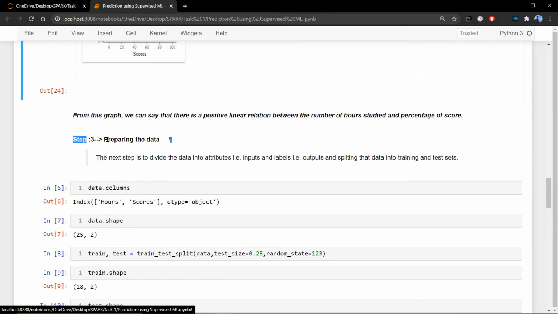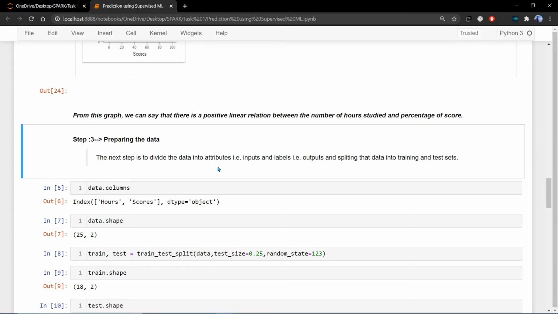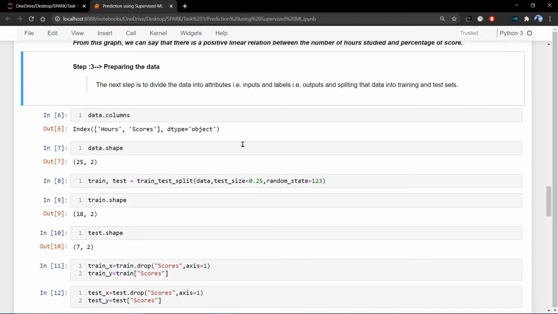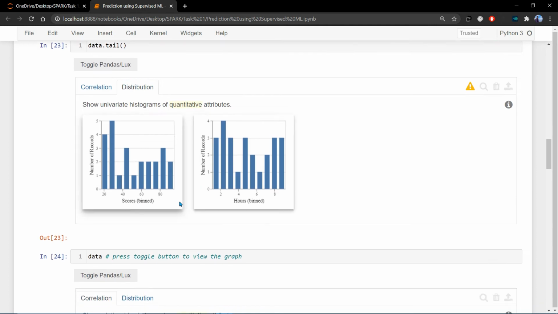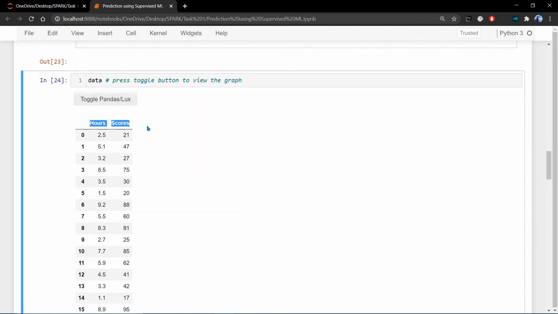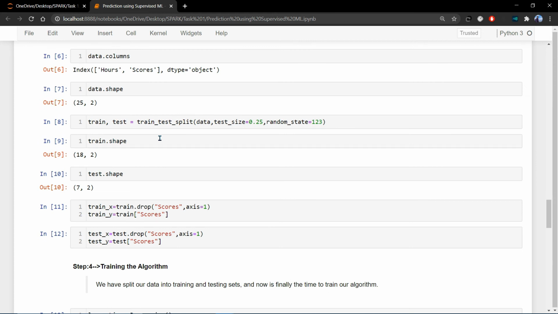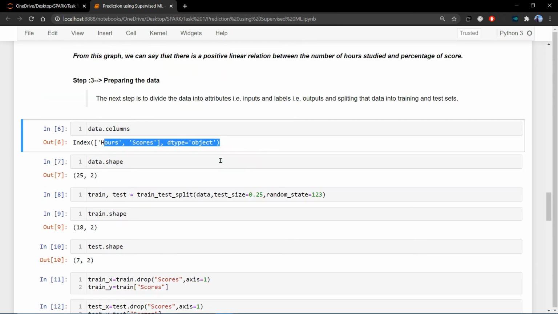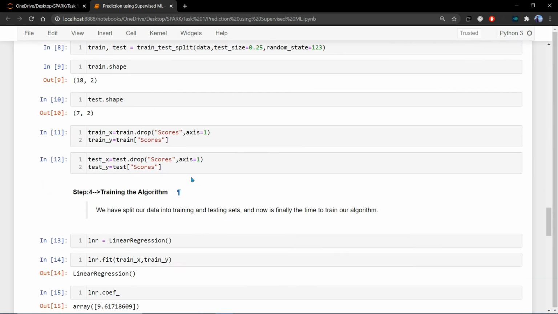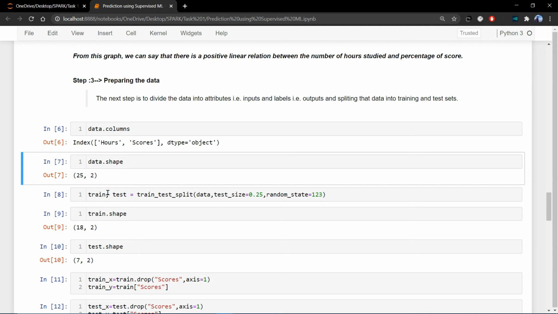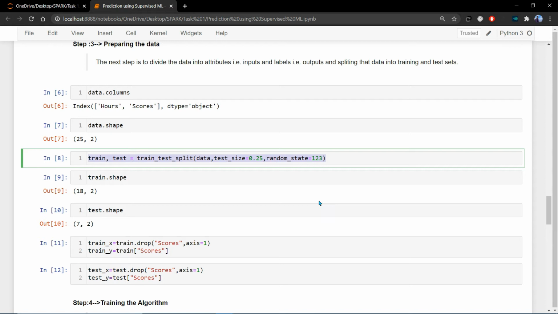Now we are preparing our data, which is the next step. We have to divide the data into input label and output label for training and testing. We have only two columns, hours and scores. We see the shape, as I said before, 25 rows and two columns. Then we split the data into a train and test set.